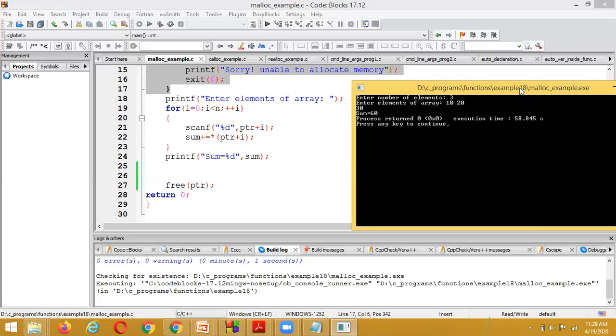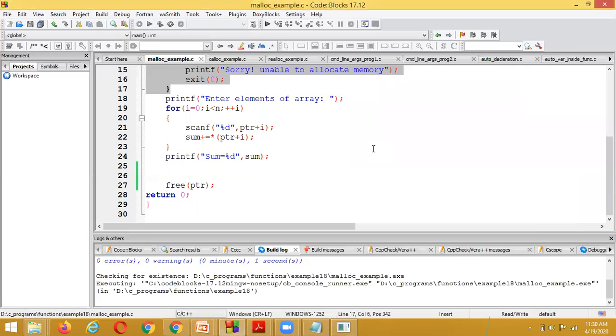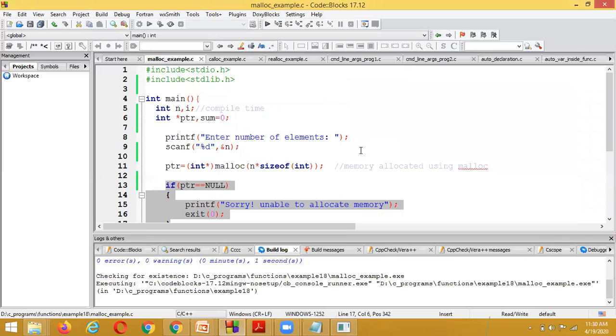And here, did we use the arrays concept or not? Here we have not used the arrays concept. Here we have used the concept called pointers. And how have we allocated the memory for 10, 20, 30, these variables?